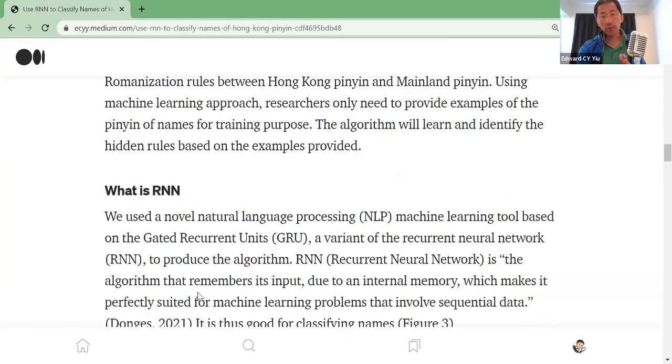That's the algorithm that remembers its input with an internal memory, which makes it perfectly suitable for machine learning problems that involve sequential data. So just like this example, when we are going to classify names, which is sequential data, then RNN is suitable.